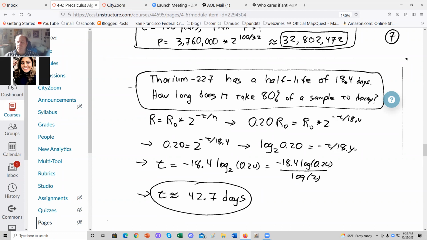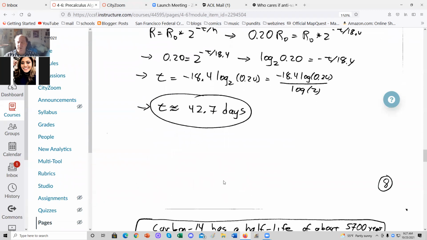Next step is to multiply both sides by 18.4 and minus to get T equals negative 18.4 log base 2 of 0.20. And log base 2 is log over log 2. So T is minus 18.4 log of 0.20 divided by common log of 2. And with a bit of calculation, that's 42.7 days.